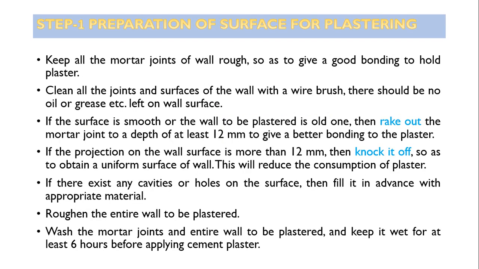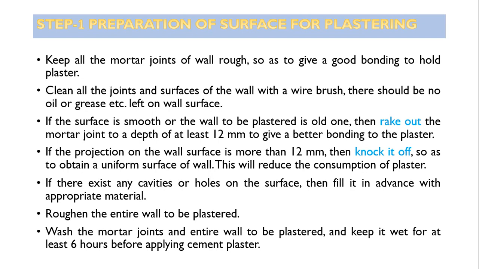So coming to step number 1, preparation of the surface for plastering. Keep all the mortar joints of the wall rough so as to give good bonding to the whole plaster. As part of preparation of the surface, all the mortar joints are kept rough so that there will be proper bonding with the plastering work. Clean all the joints and surface of the wall with a wire brush. There should be no oil or grease left on the wall surface.